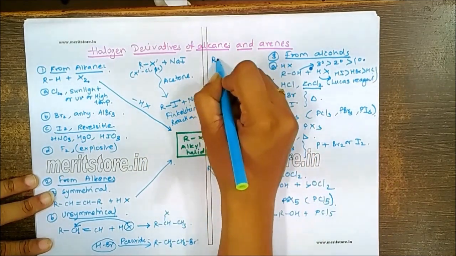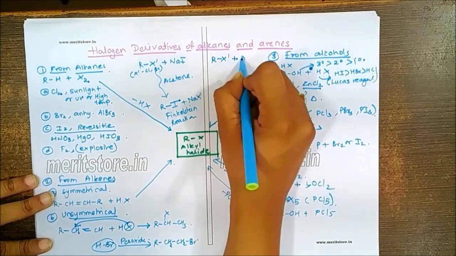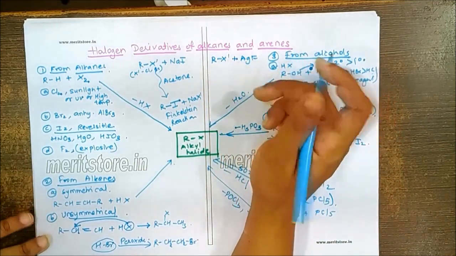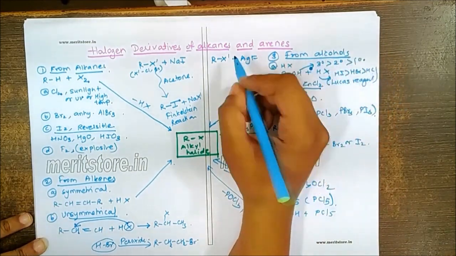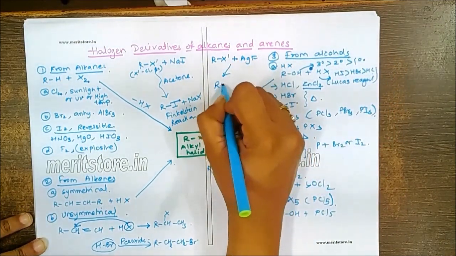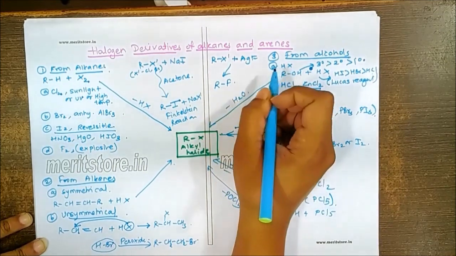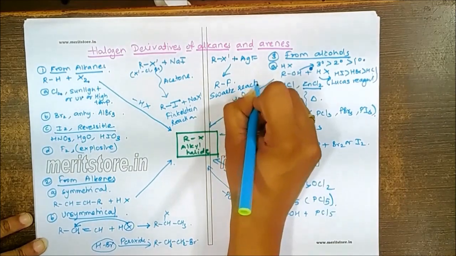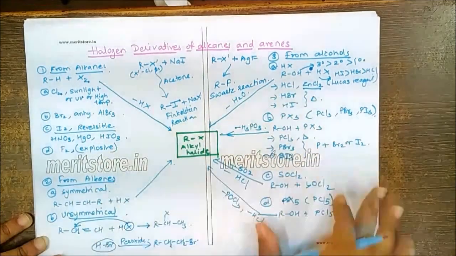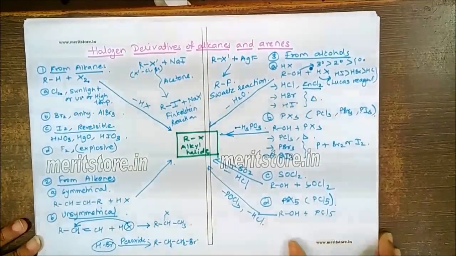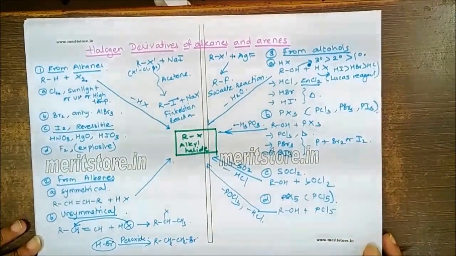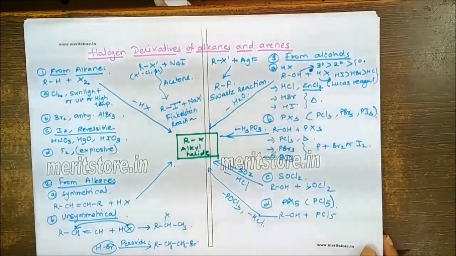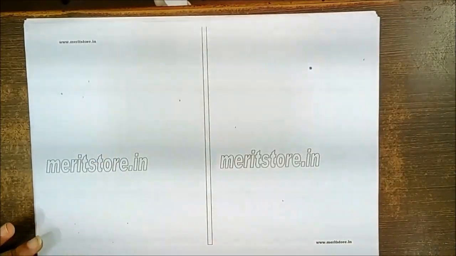Now in this case, we can also react RX' with AgF or any other fluoride salts like cobalt fluoride, antimony fluoride or mercury fluoride. This will convert the alkyl halide into the corresponding fluoride. This reaction is called the Swarts reaction. So these are all methods of preparation of alkyl halides that we need to focus on while revising for the MCQs. Now let us talk about all the different reactions of alkyl halides.